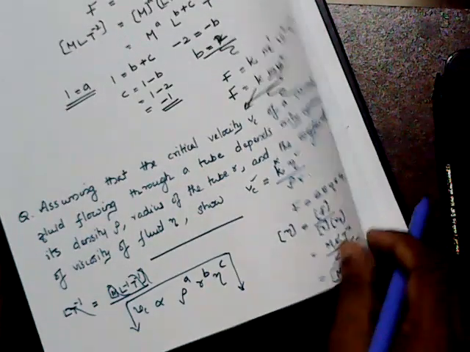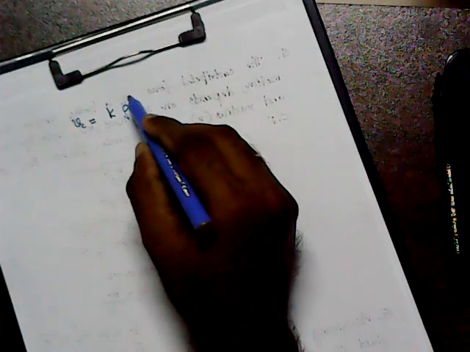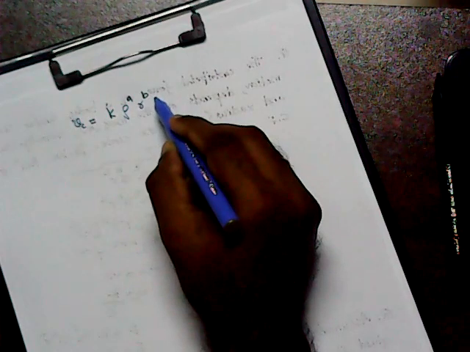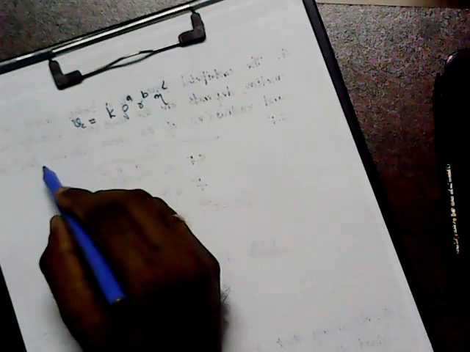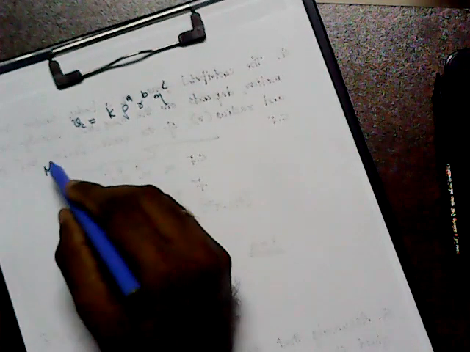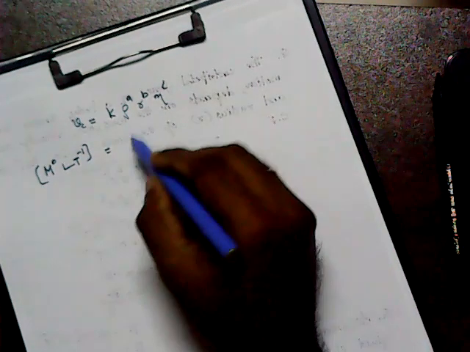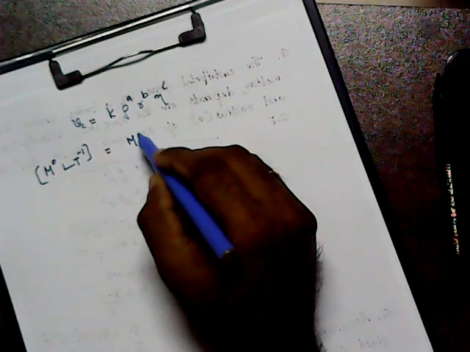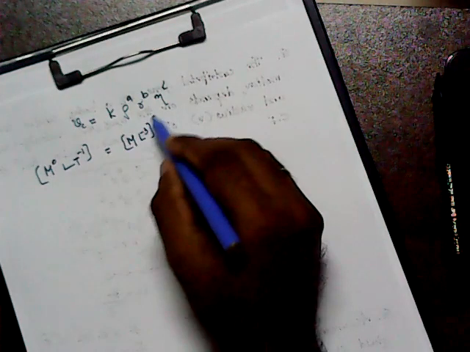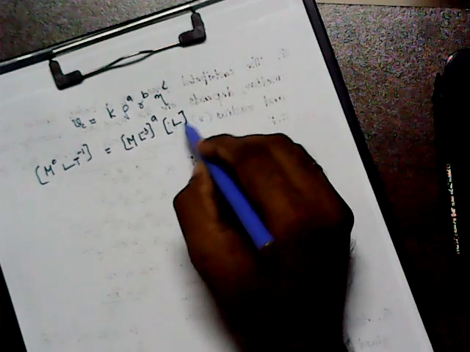So we can just construct the empirical relation as Vc is equal to rho raised to A, R raised to B, eta raised to Z. We can write the dimensions on both sides. So M raised to 0, L T raised to minus 1 is equal to the density, M L raised to minus 3 raised to A, that radius as L raised to B.